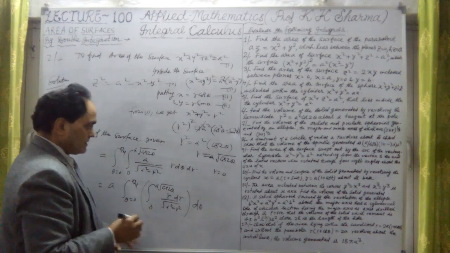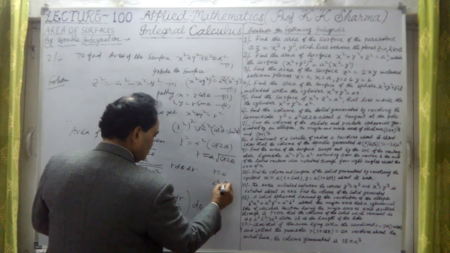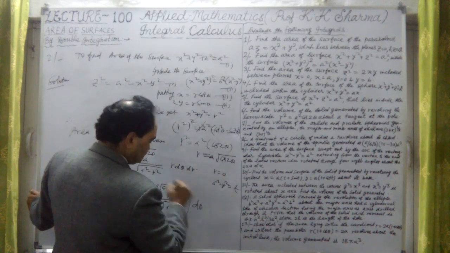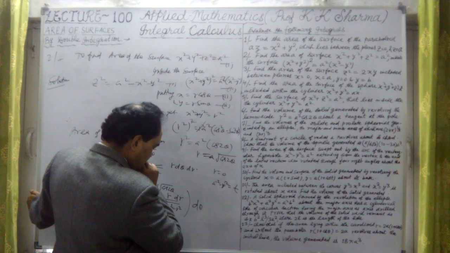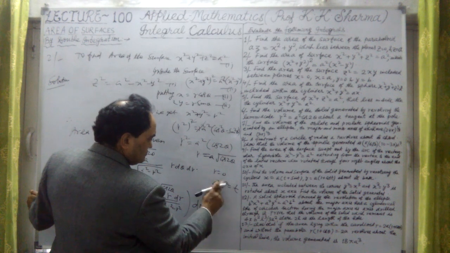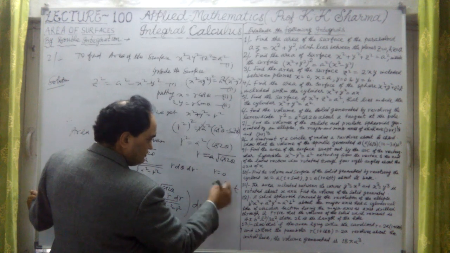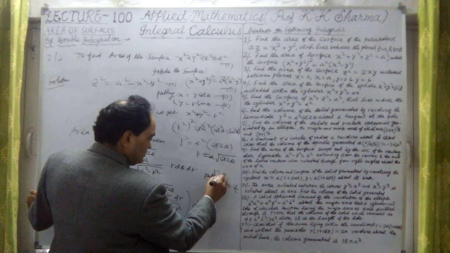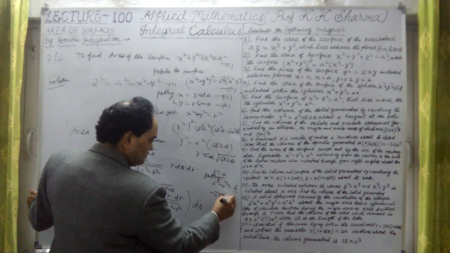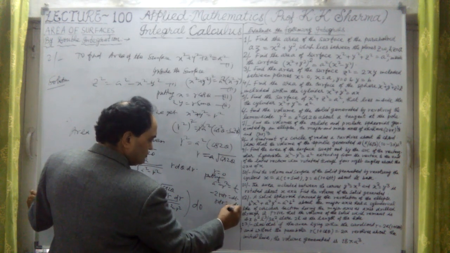So what is the limit? Let me just find out. Putting here a square minus r square equal to t, then minus 2r dr equal to dt, or r dr equal to minus dt upon 2.